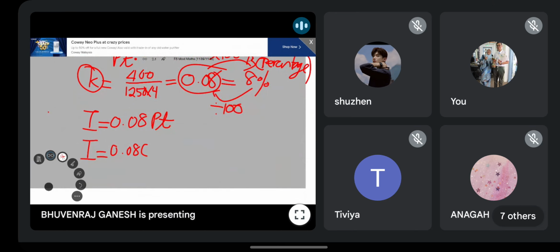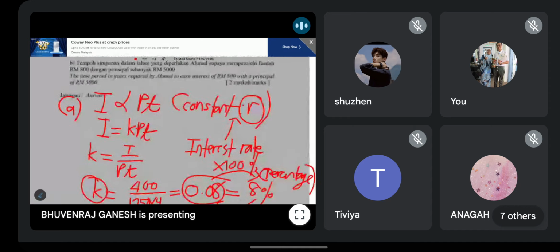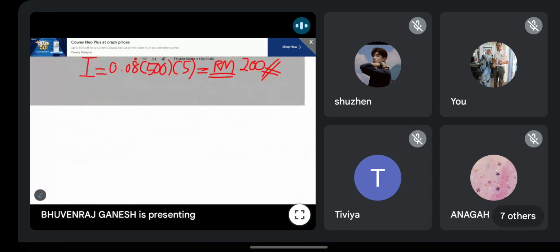Okay, so you directly gantikan. So P is 500, T is 5. So you will get the answer. Remember to put RM, guys, interest is RM. If you do not put RM, you are risky a bit. Mungkin hilang markah kalau tak letak RM. So make sure RM you must write. Okay, so this is for part A. That's the answer. And then the last for today, part B.